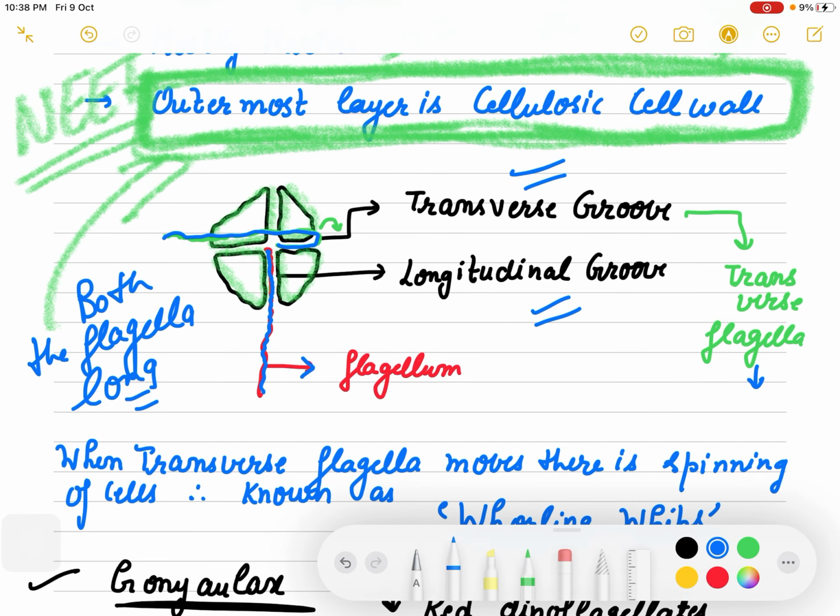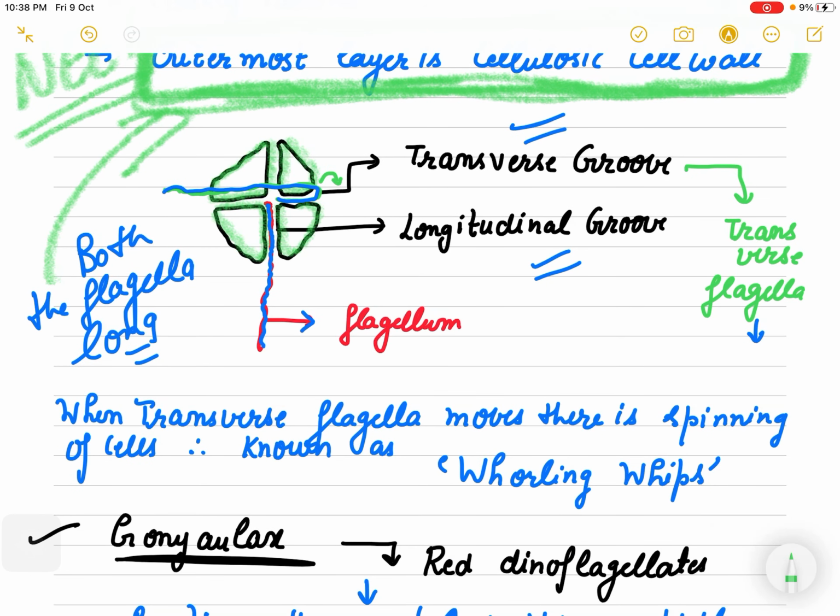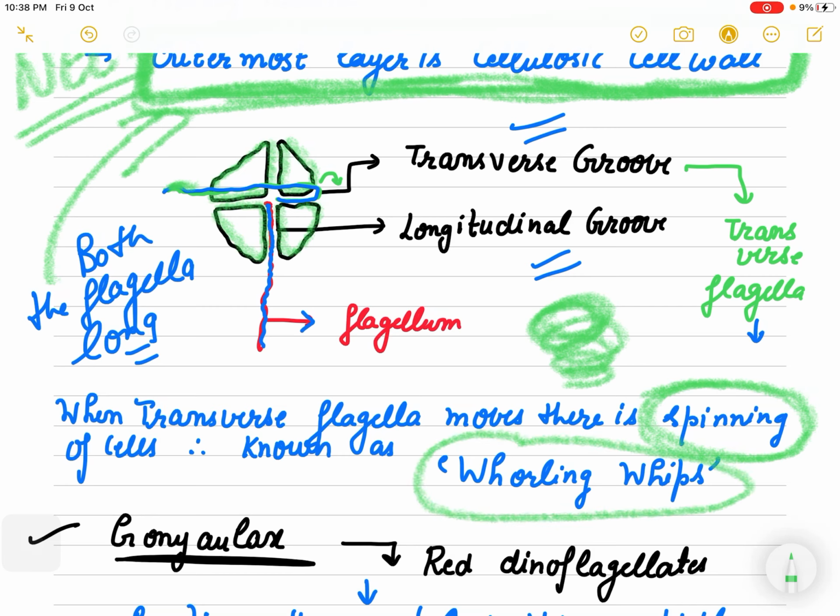And there is a very special feature of the transverse flagella, that when this transverse flagella moves, there is the spinning of cells. Can you imagine the spin movement? There is the spinning of the cells, and therefore this movement is known as whirling whips. Whirling whips is a characteristic feature of dinoflagellates because of their transverse groove. Because of their transverse groove, they have which flagella?